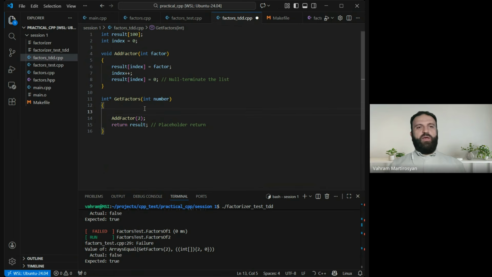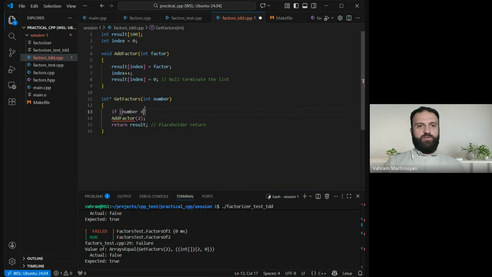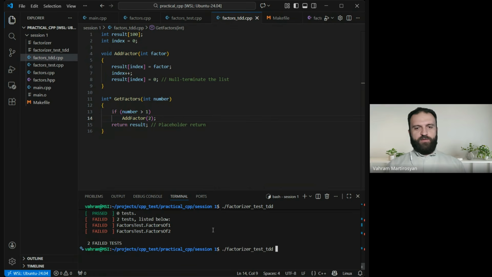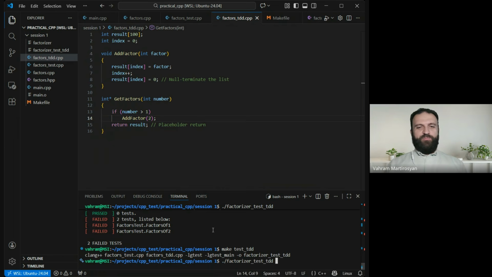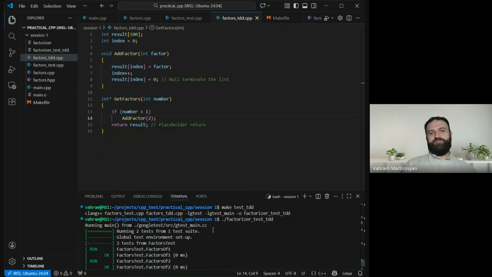So, okay, I'm going to add an if and say, if that number is greater than 1, then add factor of 2. Okay, looks like a silly step, but let's try. And it works. Now we have both tests passing. Soon we will see that something more is missing, but let me do something for you.